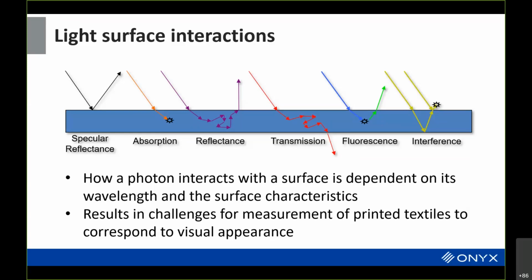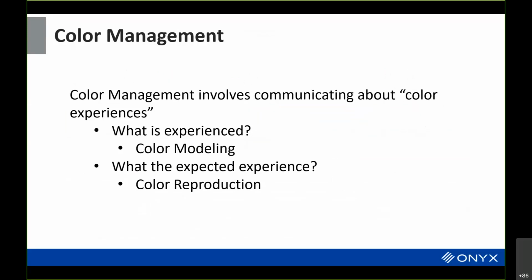Okay. So what is color management? Color management basically involves communicating about color experiences. And there are two aspects to it. What is experienced? You know, what are you actually seeing? And that's color modeling. We're trying to understand essentially the principles of what are the inputs going into this experience. For instance, what are the actual phosphors on the display that define the color, or what sort of pigments and inks and stuff like that are involved in the surface.